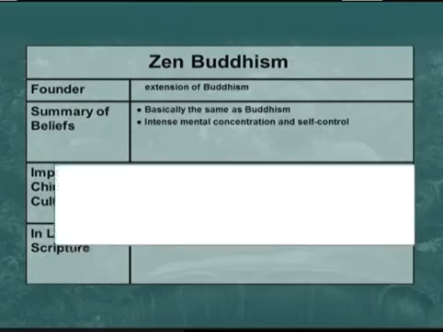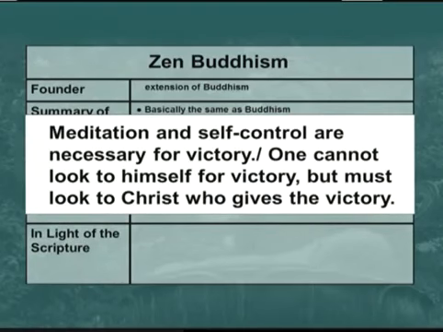Zen believes that he is in control of his own destiny if he has enough self-control and can meditate long enough. You can see this in the fact that the samurai would rather kill themselves, be in control of their own death, rather than let anyone else be in control.